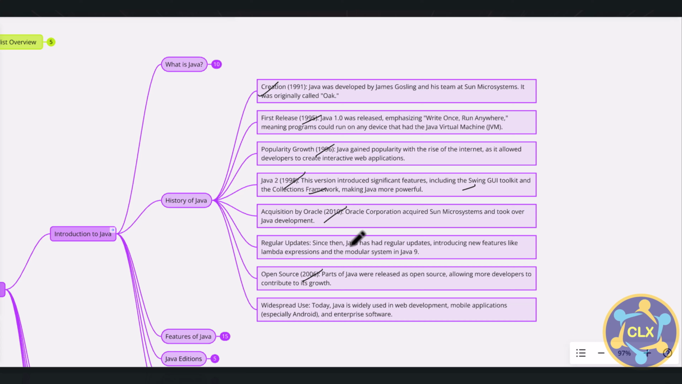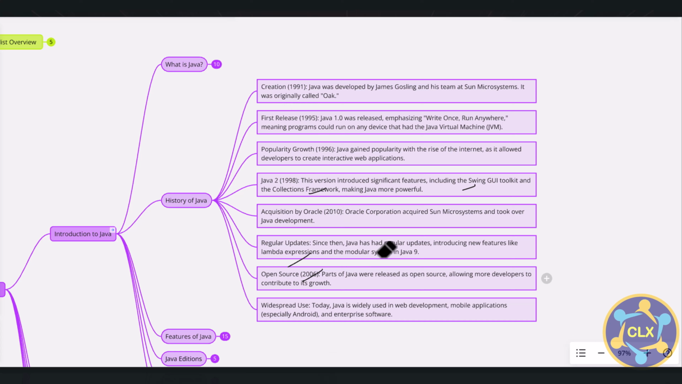Another thing is that Java releases regular updates, and it introduces new features in every update. Features like lambda expressions and the modular system were introduced in Java 9. So you can take a snap here, and that will explain briefly the history of Java.